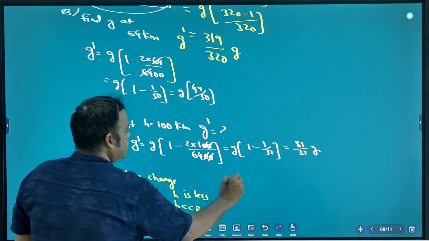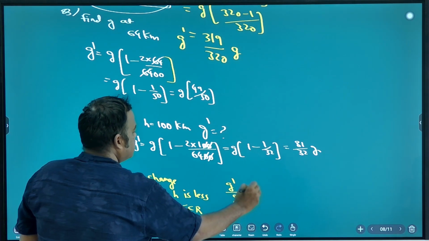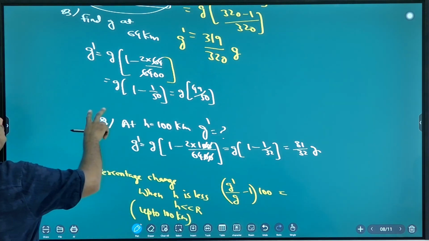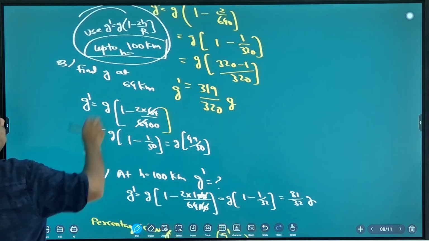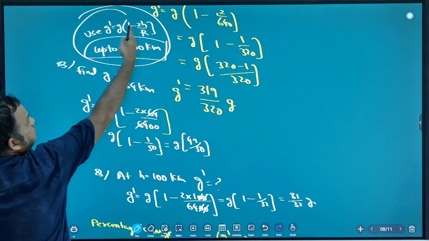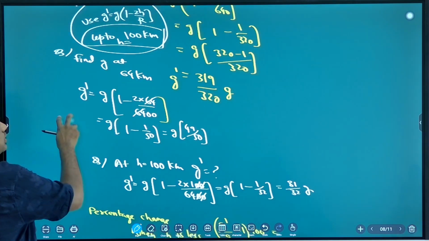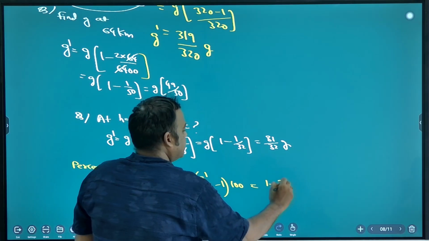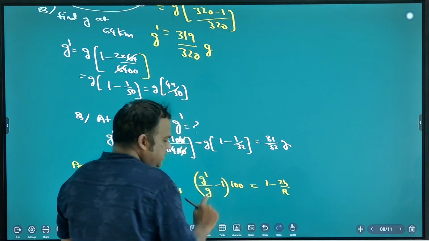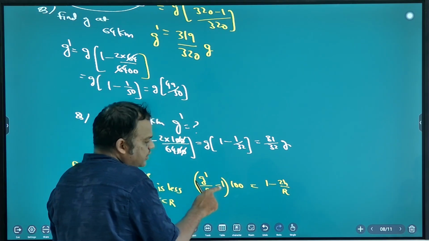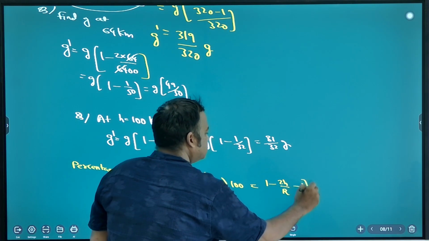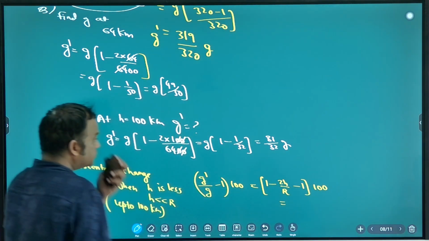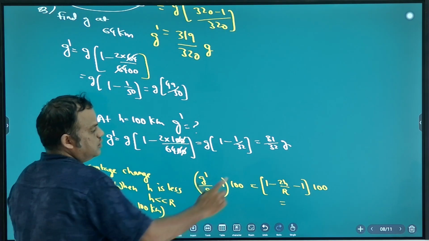So it is (g dash by g minus 1) into 100. And what is g dash by g? It is 1 minus 2h by R. Then you have minus 1 again, into 100. 1 minus 1 cancel.